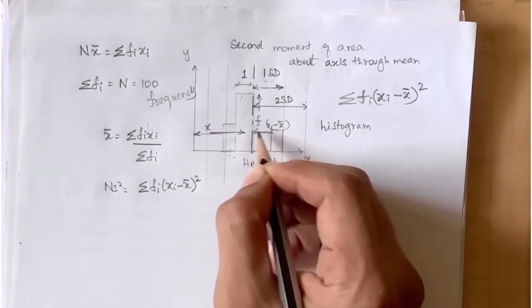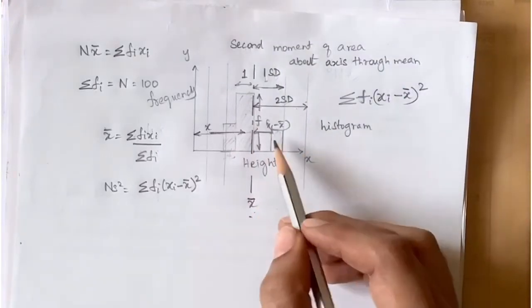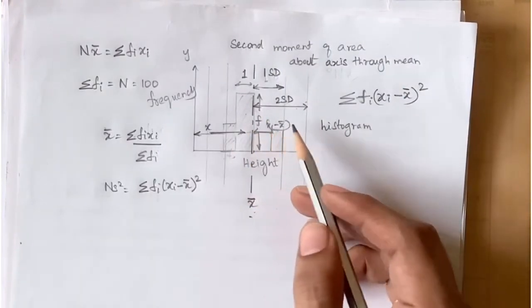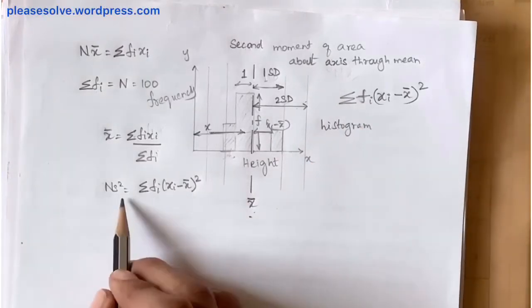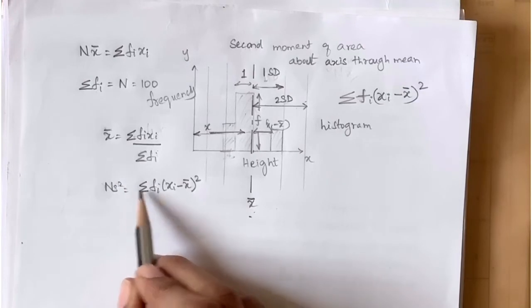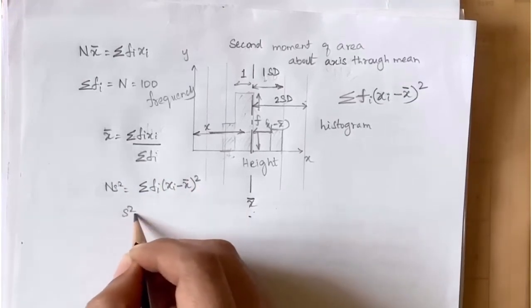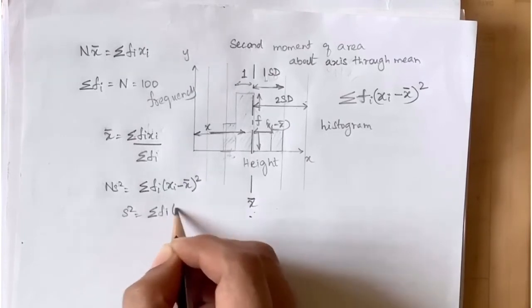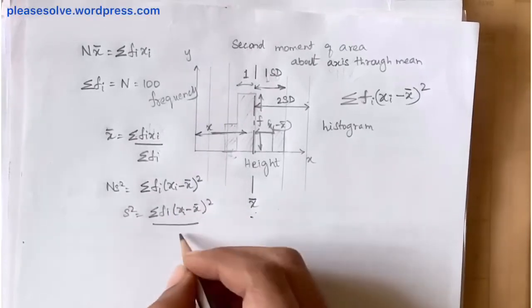That will be the distance here, the x distance. So around this point we are finding the moment. This moment can be related with the variance: n s square is the second moment of area. From this we find the variance to be the second moment of area divided by n.